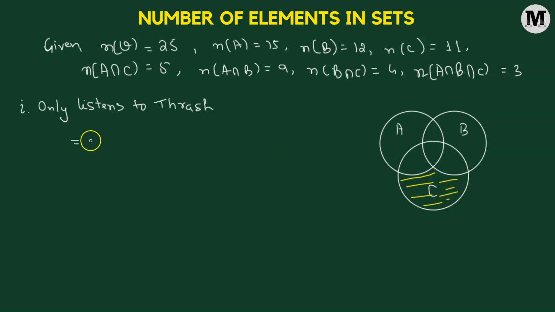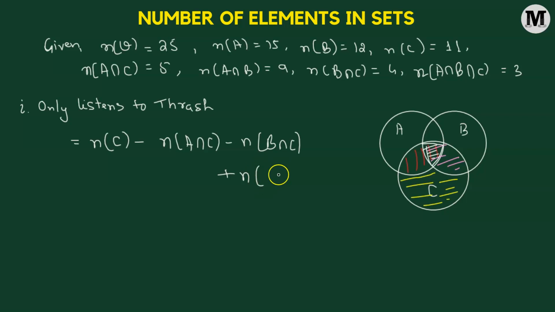That will be given by, so we'll consider all the individuals who listen to thrash metal, and from here we're going to subtract the metalheads who listen to OSDM and thrash metal, that's A intersection C, minus the individuals who listen to grindcore and thrash metal, that's B intersection C. However, we noticed that while subtracting, we subtracted this particular region, the metalheads listening to all three genres, twice. So we will add to compensate for the double subtraction. So we have A intersection B intersection C added to it.